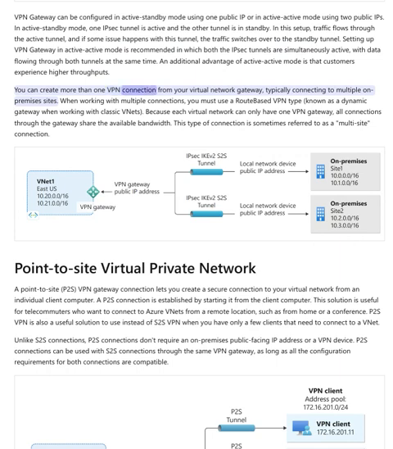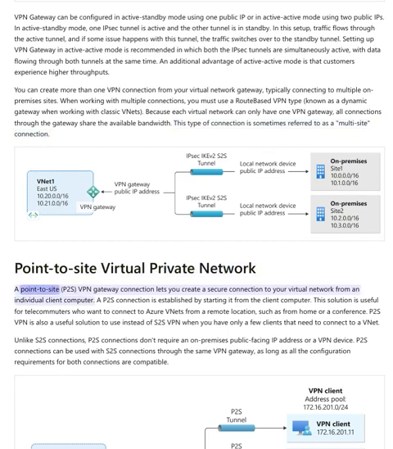You can create more than one VPN connection from your virtual network gateway, typically connecting to multiple on-premises sites. When working with multiple connections, you must use a route-based VPN type, known as a dynamic gateway when working with classic VNets. Because each virtual network can only have one VPN gateway, all connections through the gateway share the available bandwidth. This type of connection is sometimes referred to as a multi-site connection.